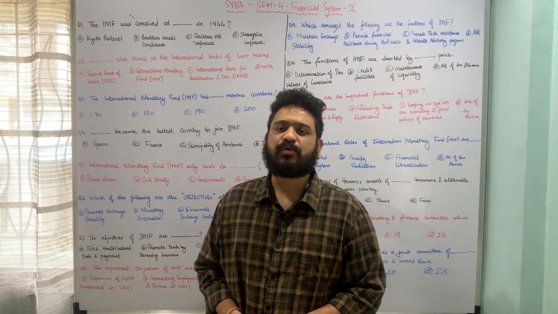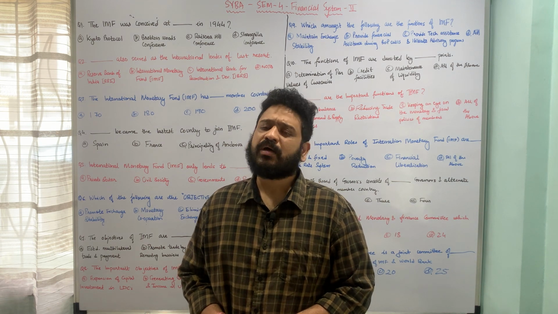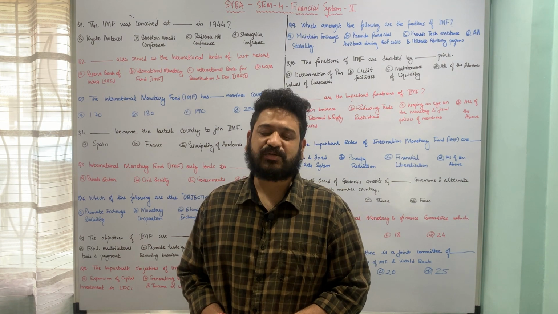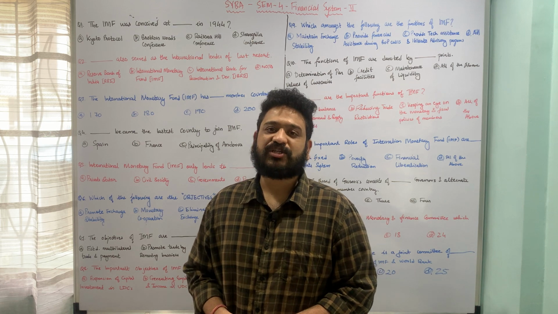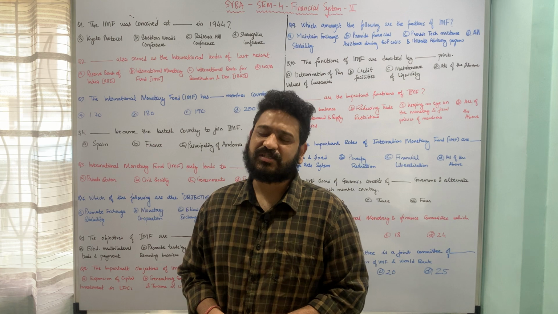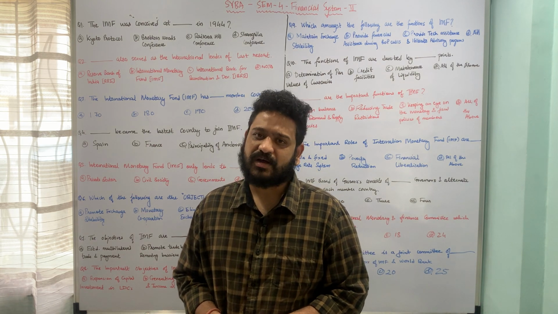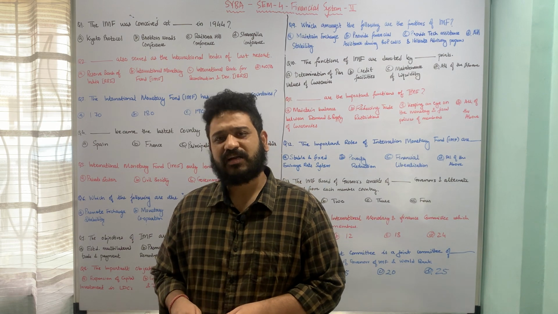In today's class, we are going to look at some of the important multiple choice questions with respect to Financial System 2, which is the economics general paper for SYBA. In this class, I'll start with chapter 3, which primarily looks at some of the important multilateral agencies like the World Bank, International Monetary Fund, BRICS Bank, etc. So in this class, I'll talk about the International Monetary Fund.